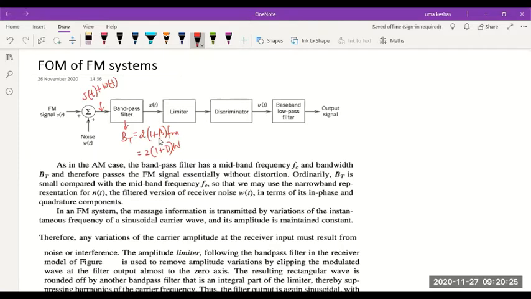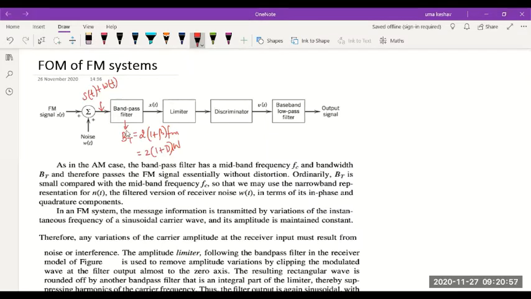Suppose I have a multi-tone or band limited signal with message highest frequency component W, then we call that modulation index by the name D, deviation factor. So beta is replaced with D. Both are going to measure the same thing, only when the message is different. Here it's a single tone message in the first equation. In the second case, we consider a band limited message with bandwidth W.